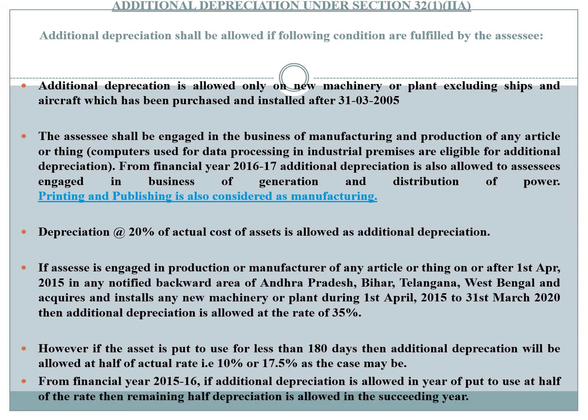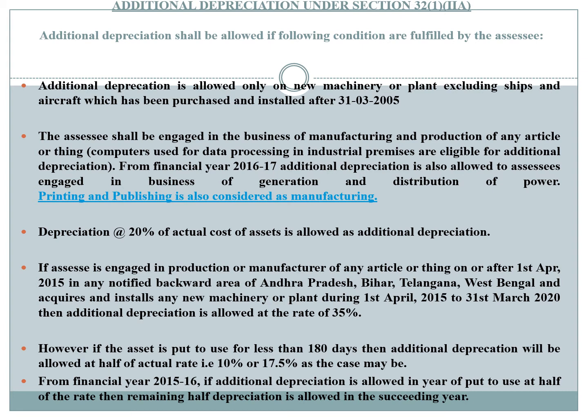Though the standard rate of additional depreciation is 20%, if any business is engaged in a notified backward area, the allowed rate becomes 35% rather than 20%.